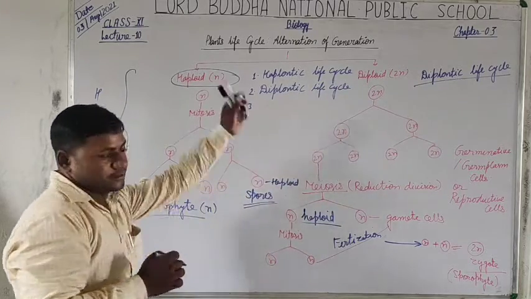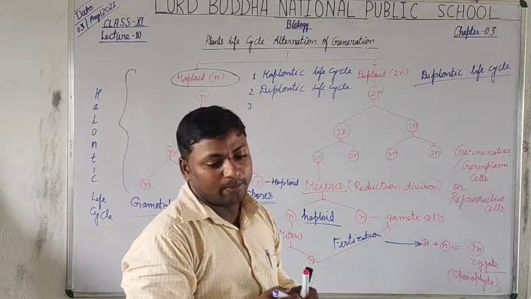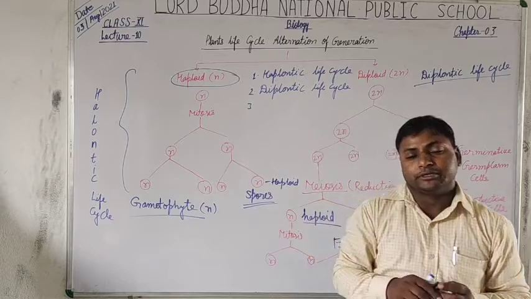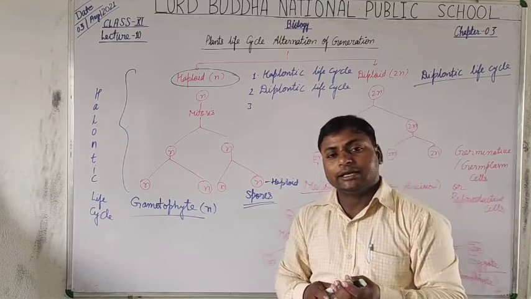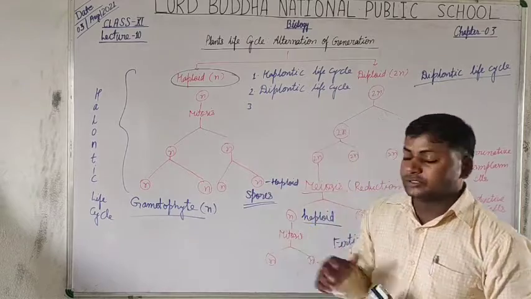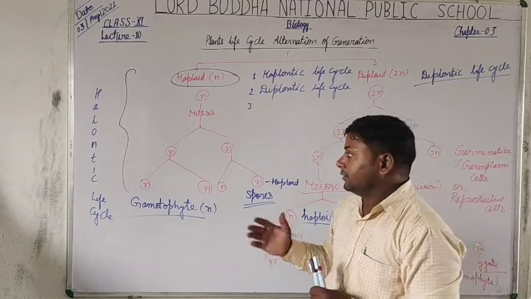Now the third one is found almost in algae, in which the individual alga, or unicellular alga, lives solitary.